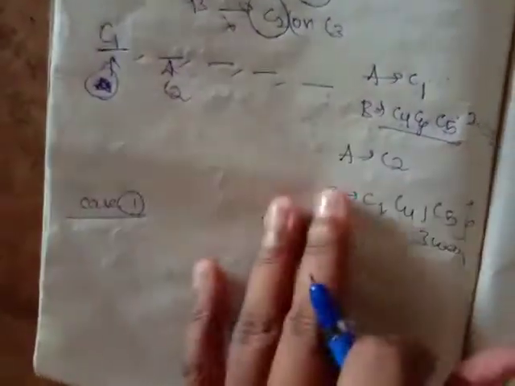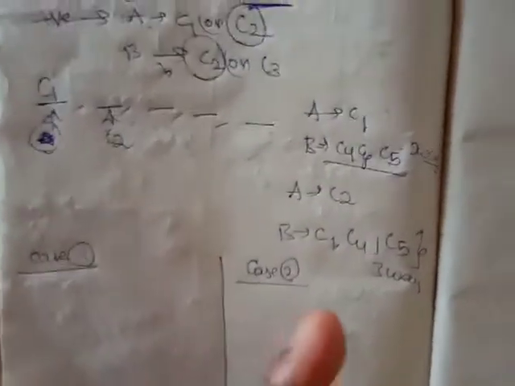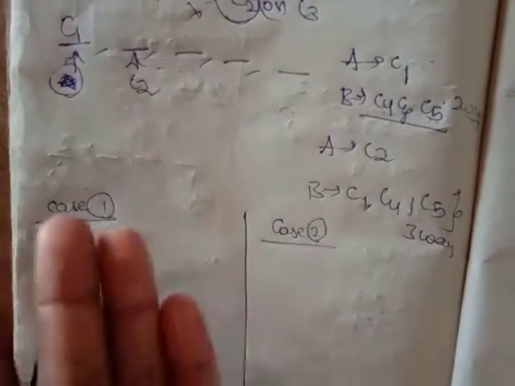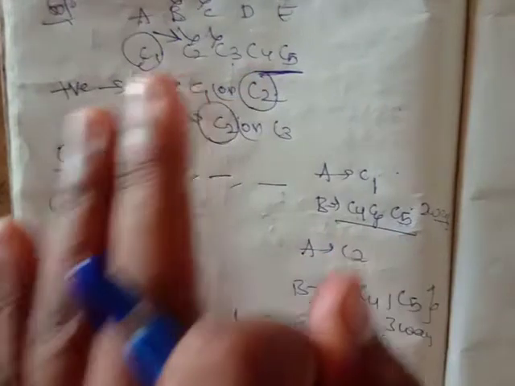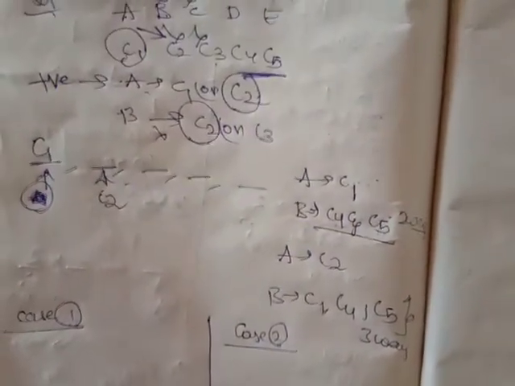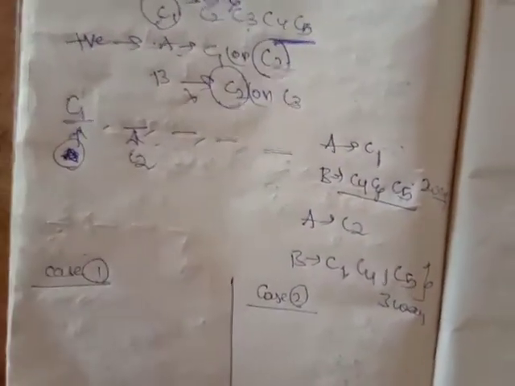You might ask how we are taking only 2 cases. However many positive conditions there are, that many cases I should take. The positive condition has 2 cases, C1 or C2, so I'm taking case 1 and case 2.